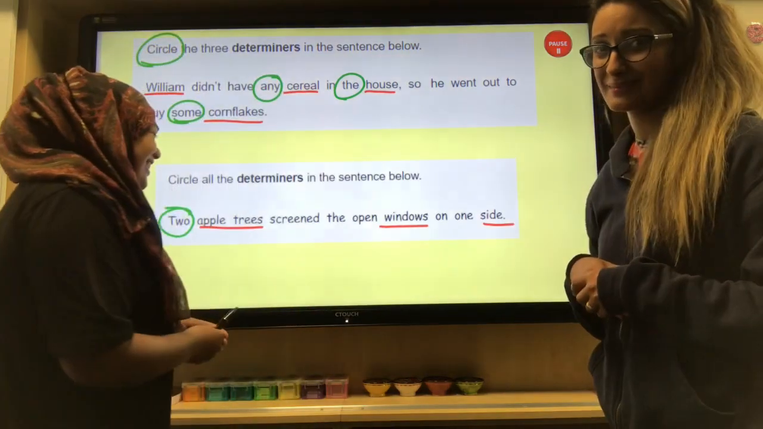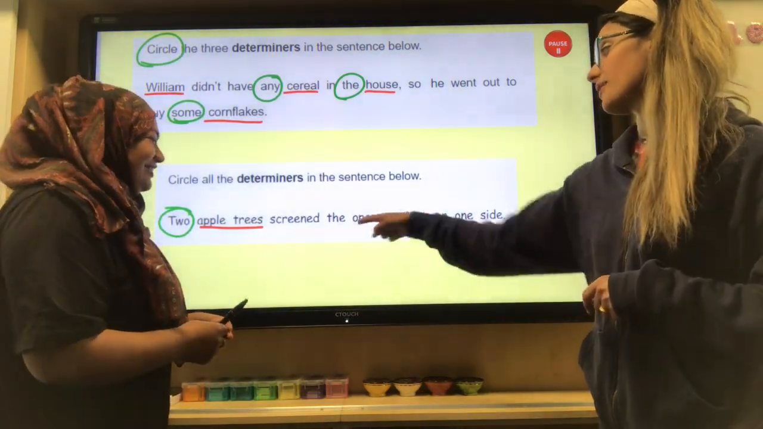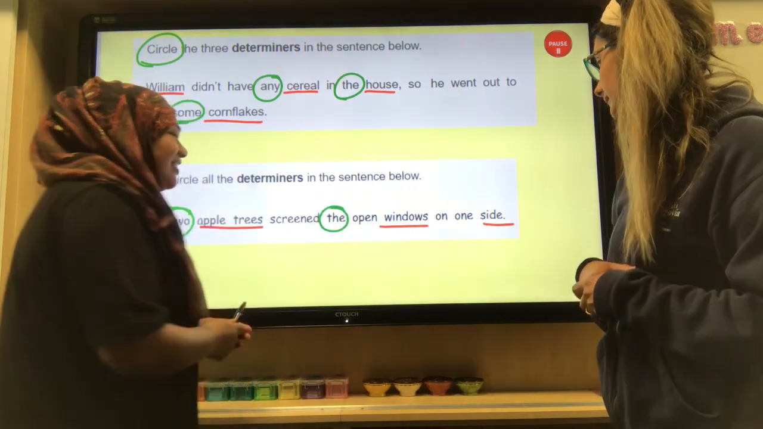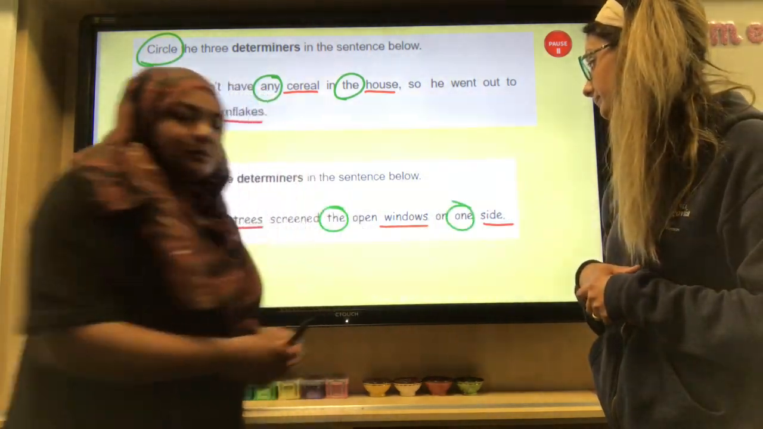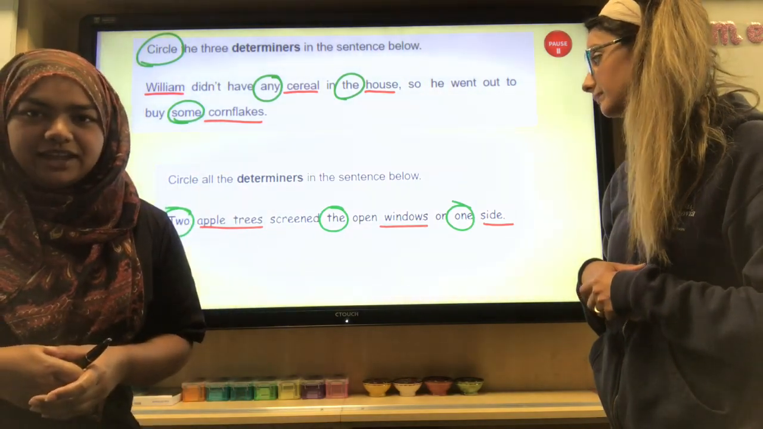Right, so what's the determiner? "The". Good. It's an article. And then the last one, I think that's quite simple. "One side". The amount of something: one. So hopefully, boys and girls, you have got those correct, and we can move on.